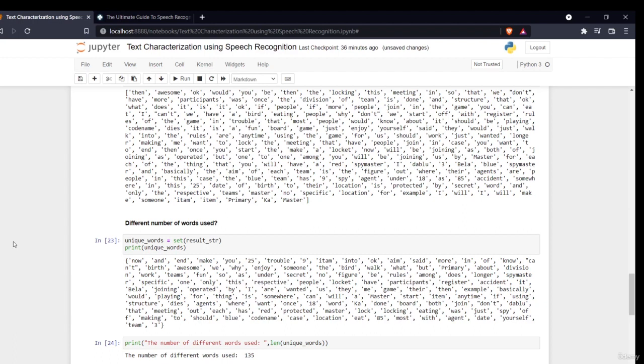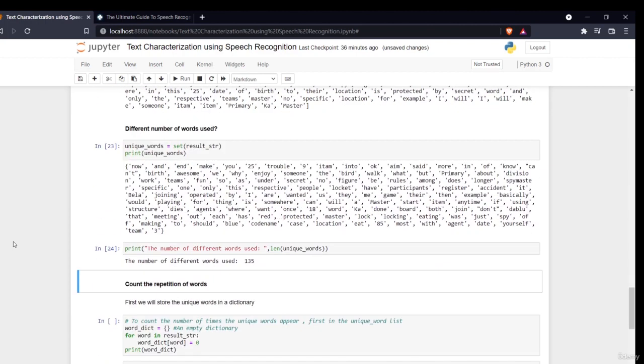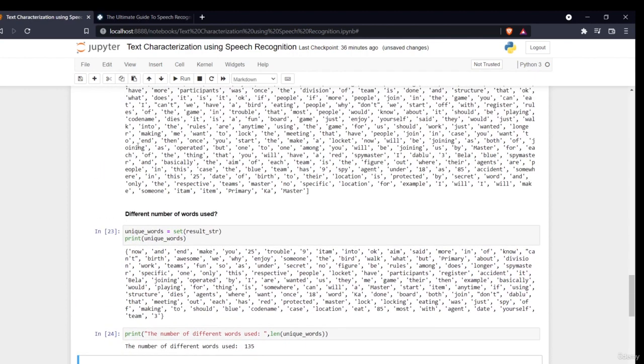So now how easy it is to work in Python when you have all the libraries. The next thing is, if you want to count the repetition of words, I'll first create a dictionary in which I'll enter all of those words. My word will be the key, and the value corresponding to that key will be the count.